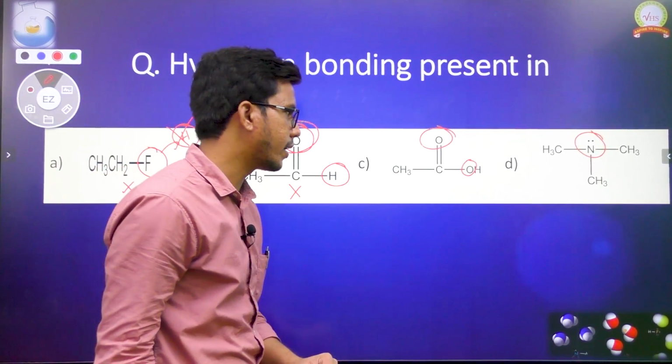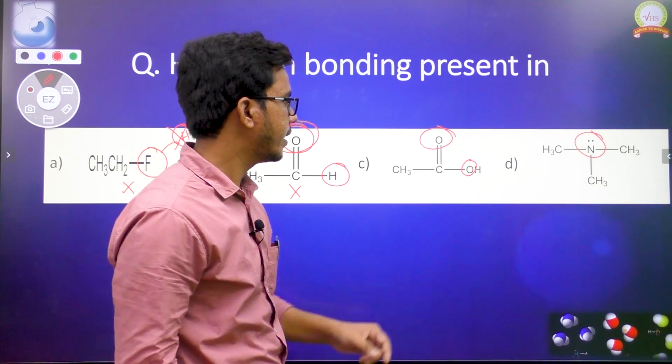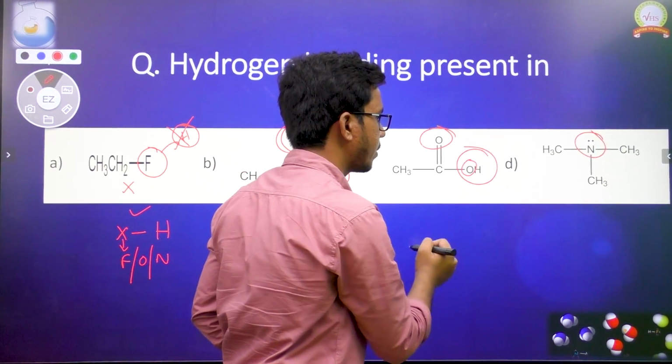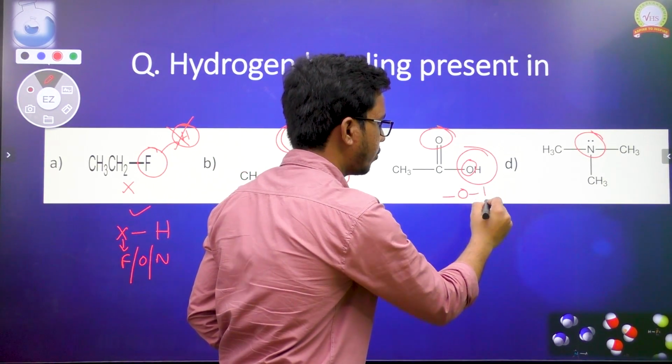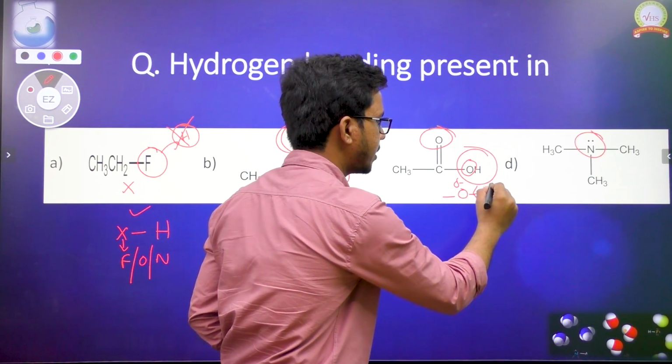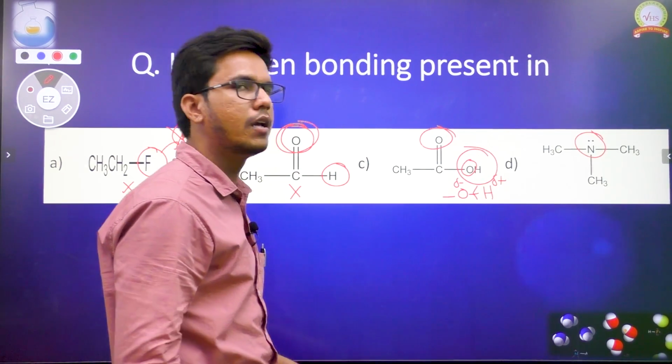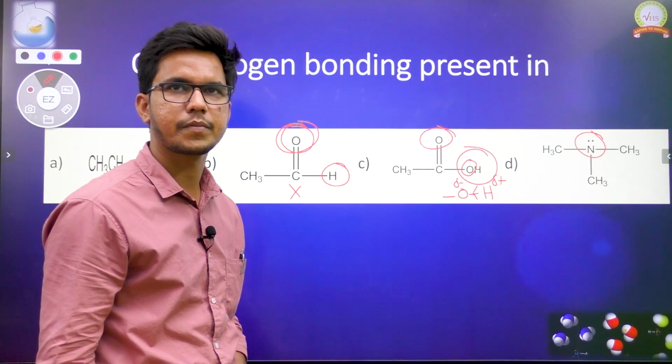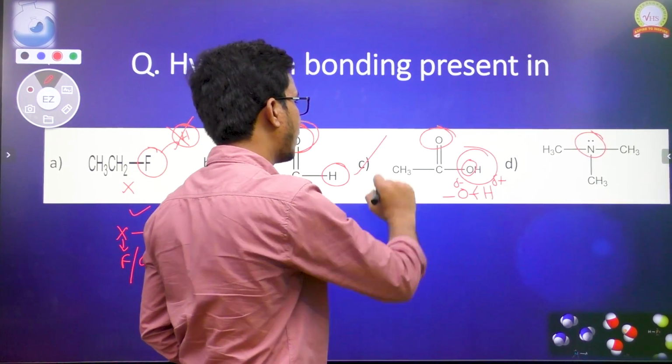If you take the third one, we have oxygen directly connected to hydrogen. When oxygen is directly connected to hydrogen, what happens? Shared pair shifting takes place towards oxygen. Oxygen gets a partial negative charge and hydrogen gets a partial positive charge, by which it can form hydrogen bonding. That's why the third one forms hydrogen bonding.